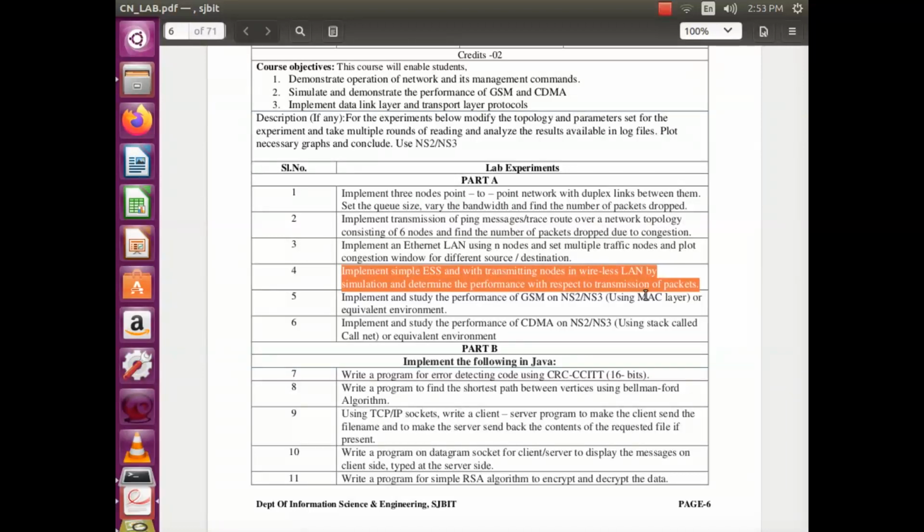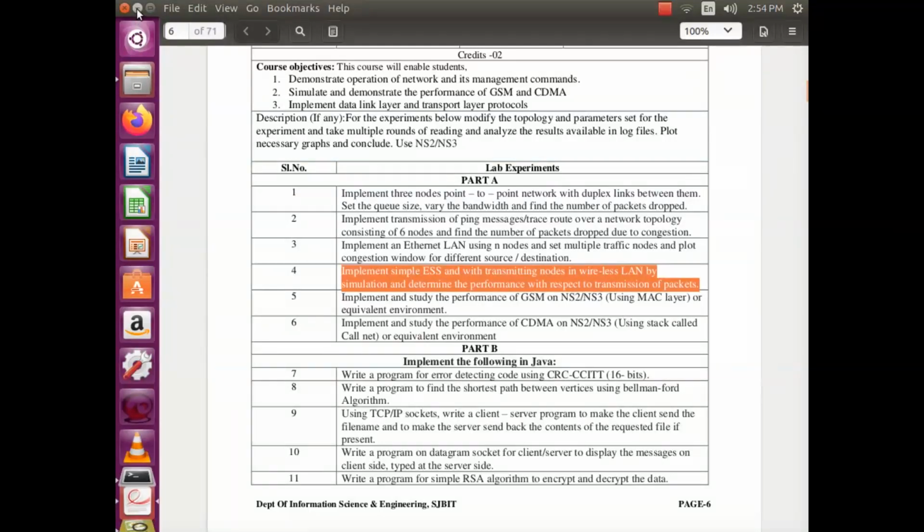Whereas in the case of wired LAN, the physical communication channel is established between each and every node. Because of this wire that exists between each and every node, that will give you a fixed topology. This is one of the biggest differences between wired and wireless networks.